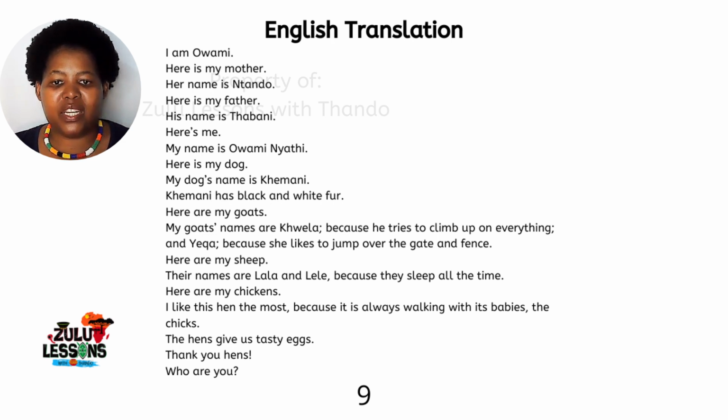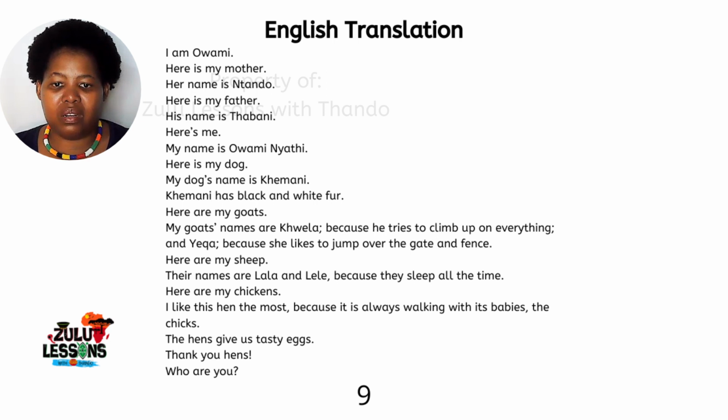The English translation of each line in the story. I am Owami. Here is my mother. Her name is Thando. Here is my father. His name is Thabani. Here is me. My name is Owami Nyathi.